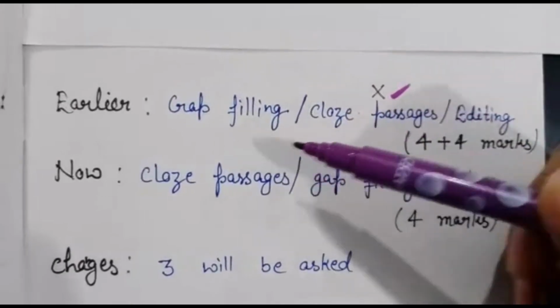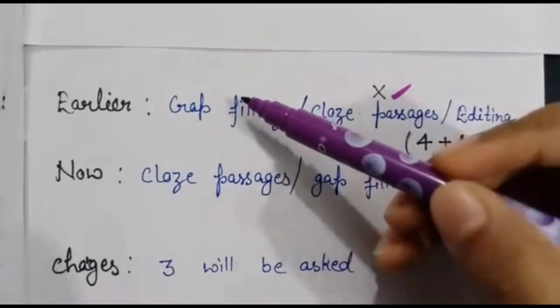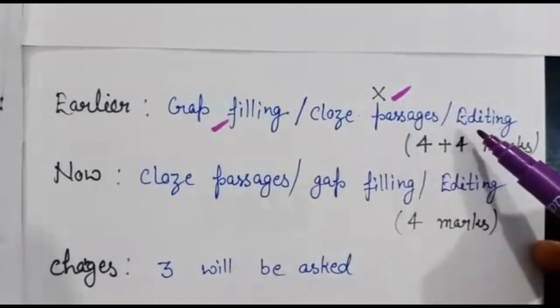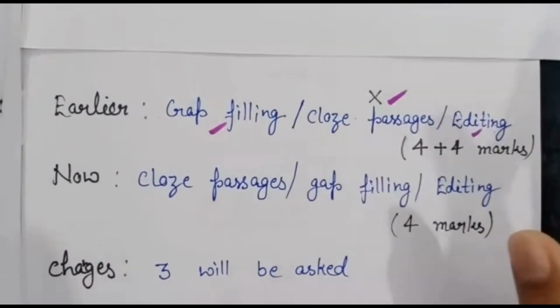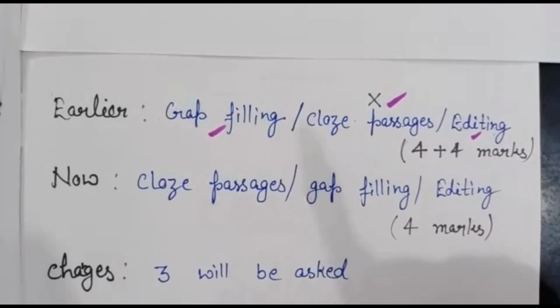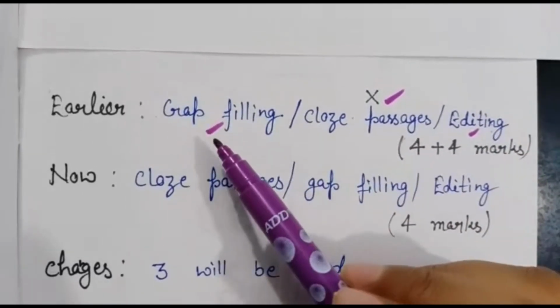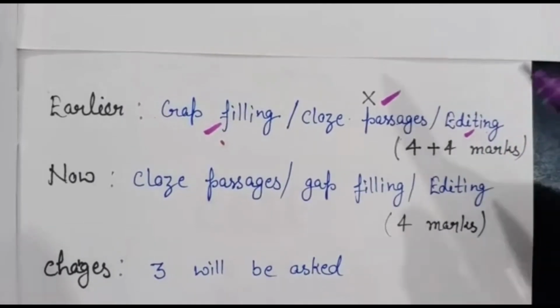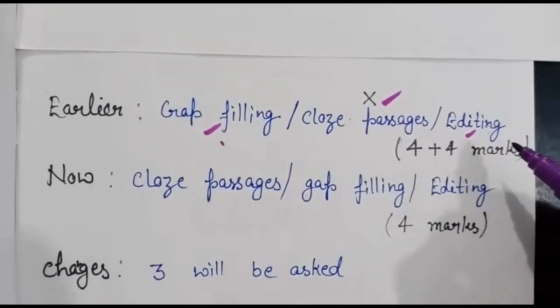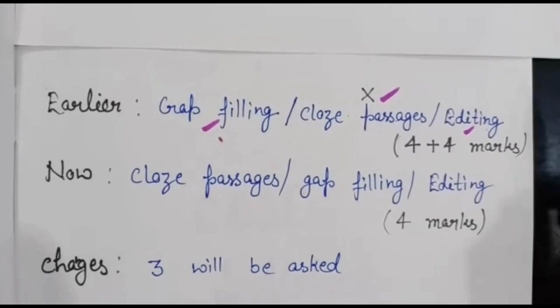So students, the next change is that last year the questions were based on gap filling and editing. Close passage was not there. There was 1 question on gap filling, and 1 question on editing. It means there were 4 plus 4, 8 marks in the paper.